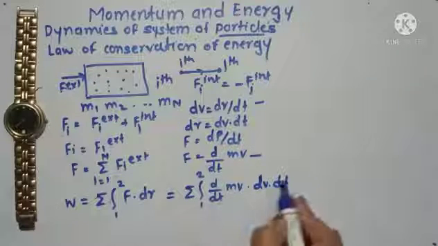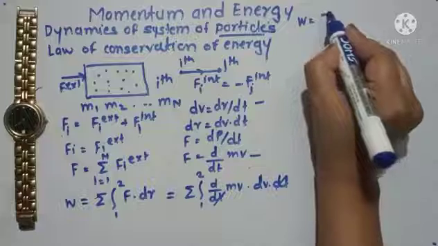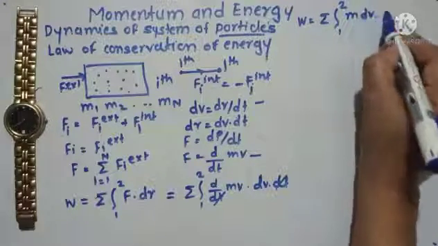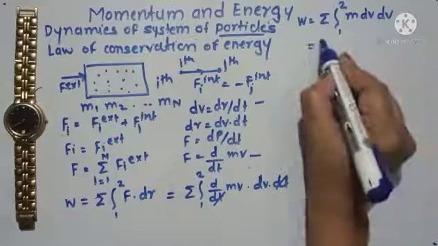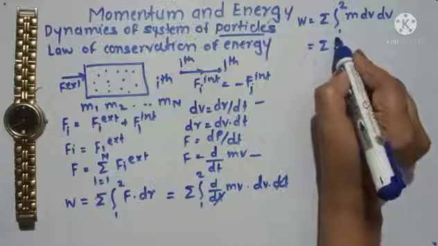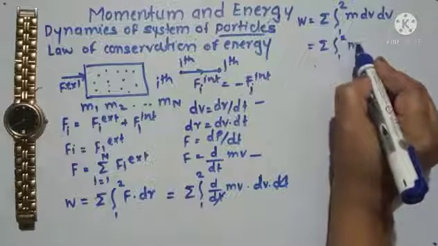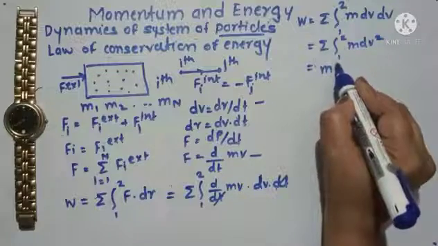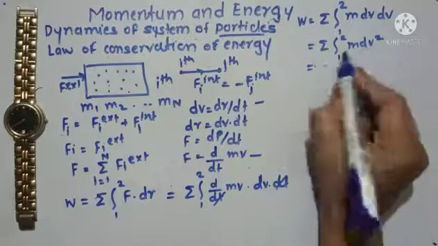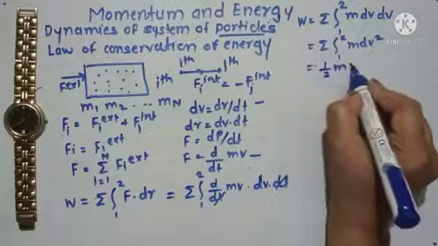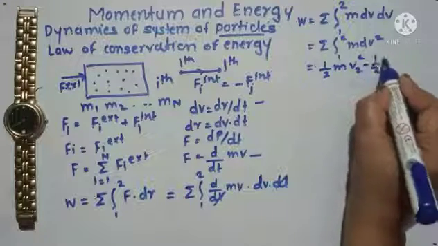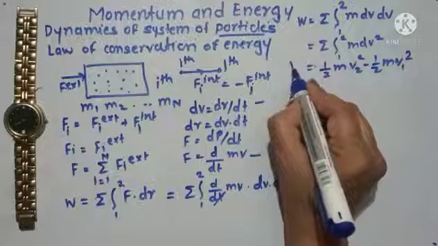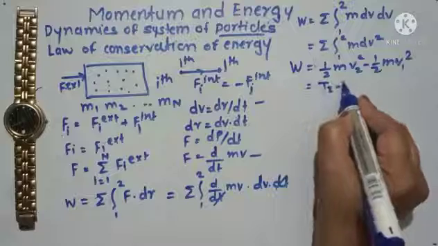So this dt will get cancelled. It will be the summation of the integration from 1 to 2 of m v dv, which is the integration from 1 to 2 of m d(v square) by 2, and if we solve this we are going to get 1 half m v2 square minus 1 half m v1 square, which is nothing but equal to T2 minus T1.